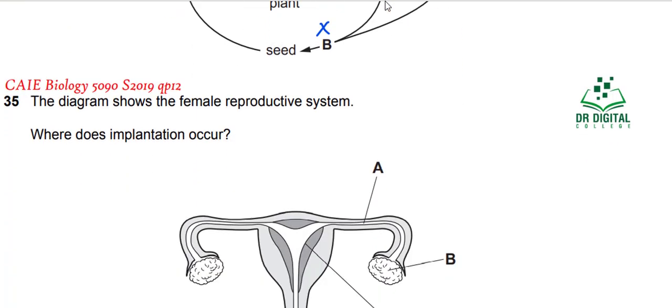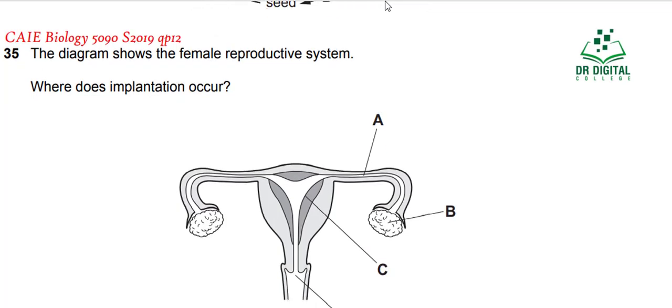In question 35, the diagram shows the female reproductive system. Where does implantation occur? You know what the different parts are. B is the ovary, C is the uterus, D is the cervix, or you can say vagina, while A is the oviduct. So you know that in almost all cases, implantation occurs inside the uterus. So the answer for question 35 is C, while B is wrong, A is wrong, and D is wrong.